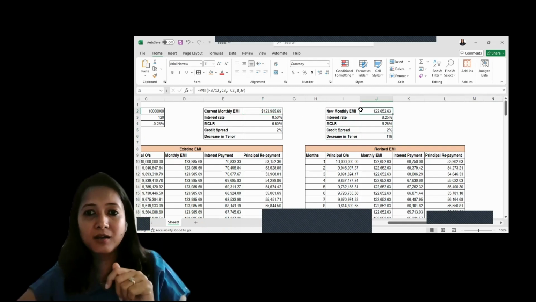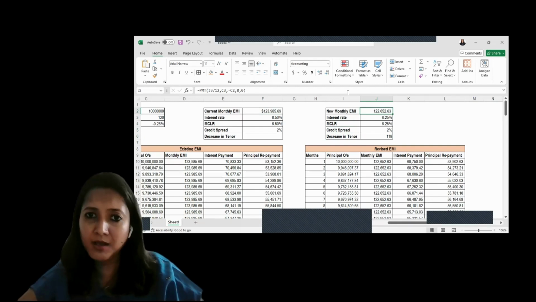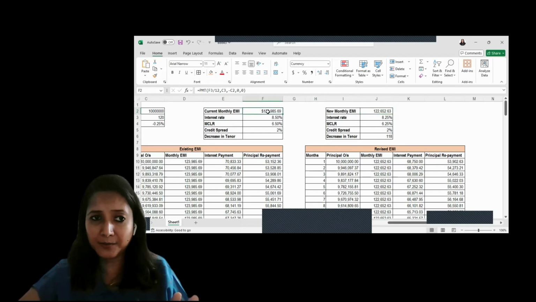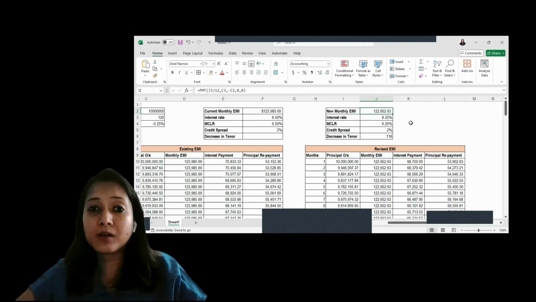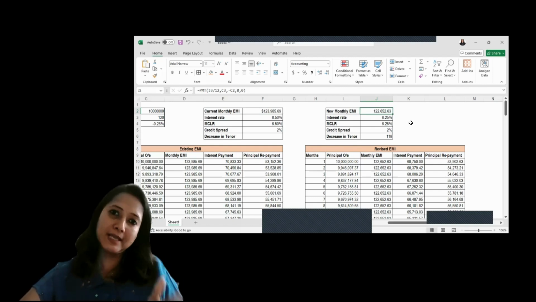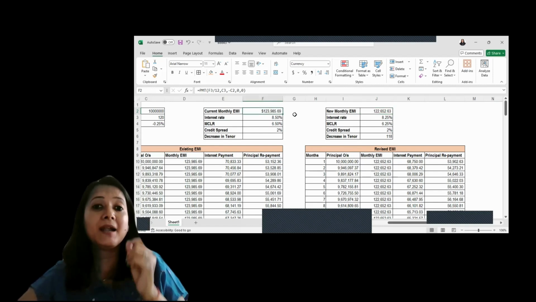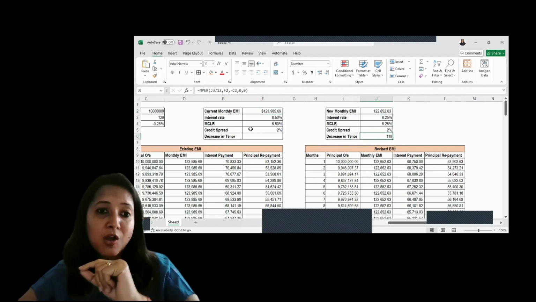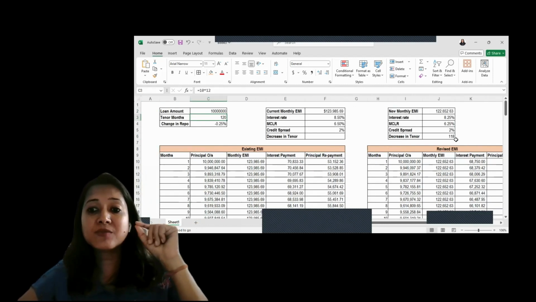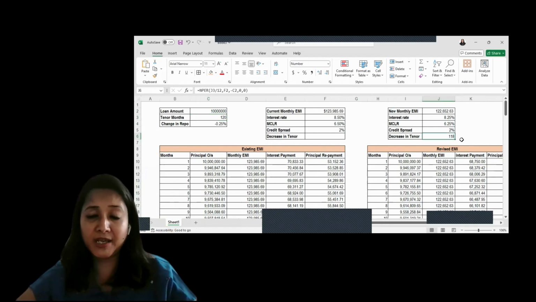So currently your new EMI is 1,22,000 as per this calculation, done in the similar manner which we did earlier. It is coming to 1,22,652. However, if you say that I don't want to reduce my EMI amount, let my EMI amount be 1,23,985. Tell me how much will my tenure be decreased? So here is the number of months which will get reduced: from 120 months to 118. That is the first benefit you can take.